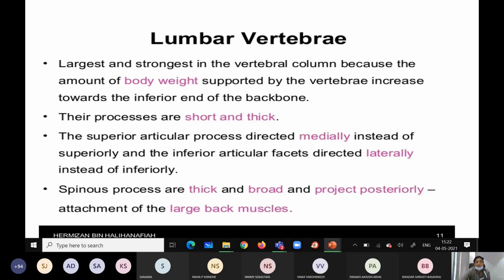First one is the body. Second, the vertebral foramen is triangular in shape. Third, there will be absence of costal facet. Then one more important, fourth point is the processes: the transverse process and spinous process are thick and broad, to support the attachment of the muscles of the back.